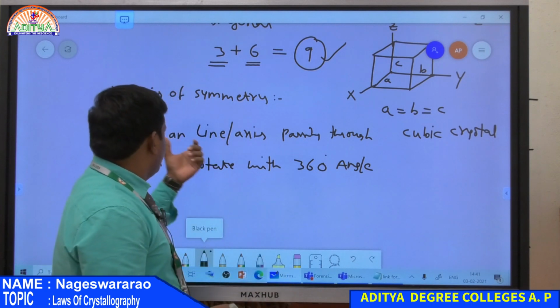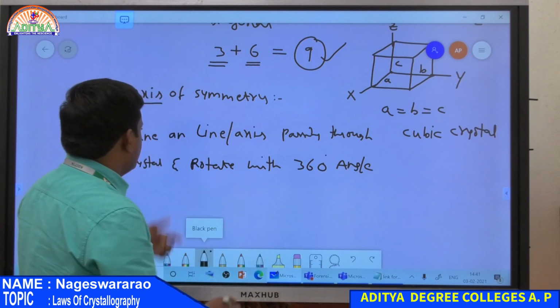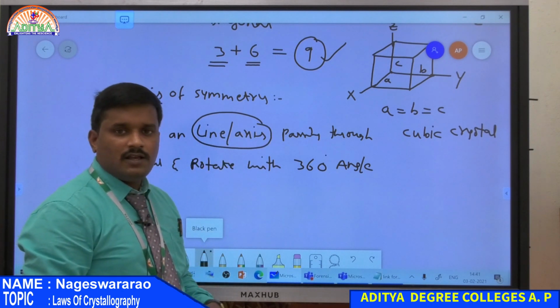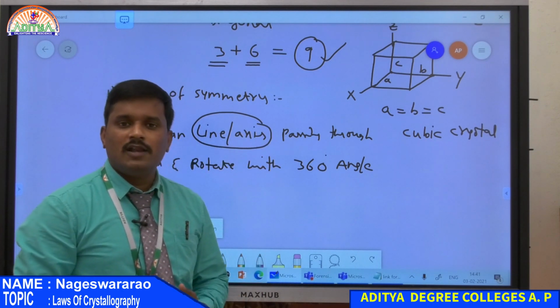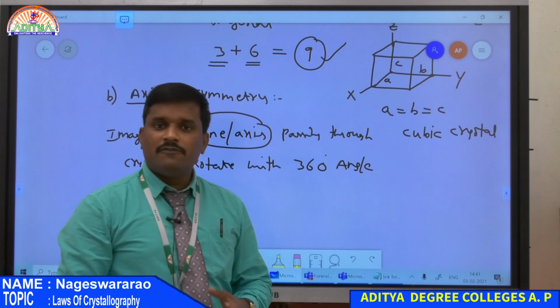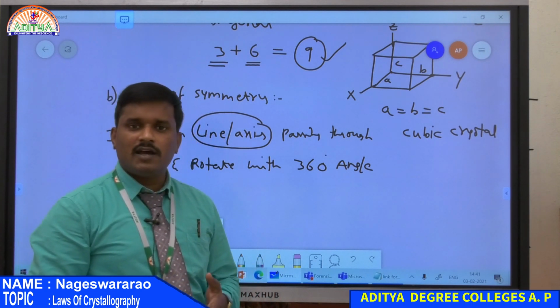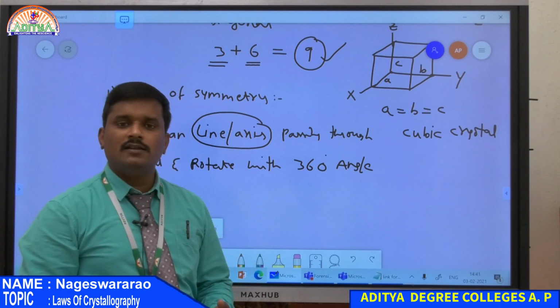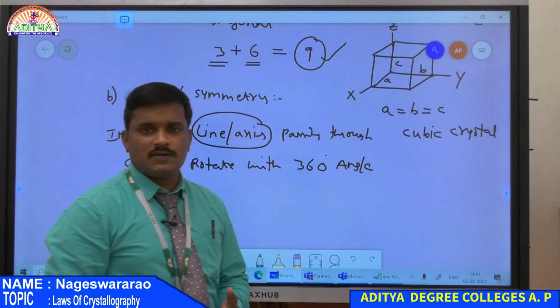So here the symmetry element is a line or an axis passing through the molecule, and we rotate the molecule through some angle. If we get an equivalent, identical configuration after rotation, then the crystal has an axis of symmetry.